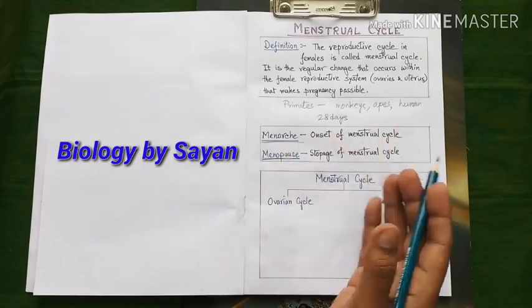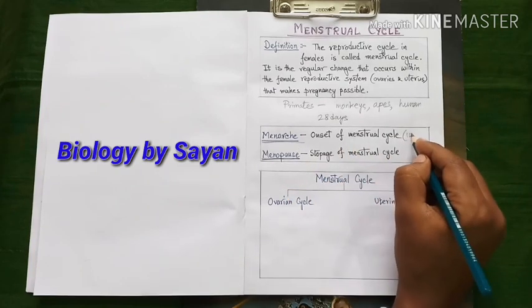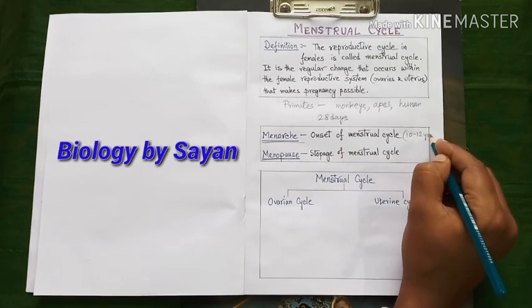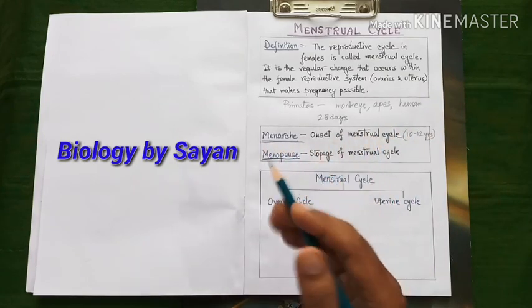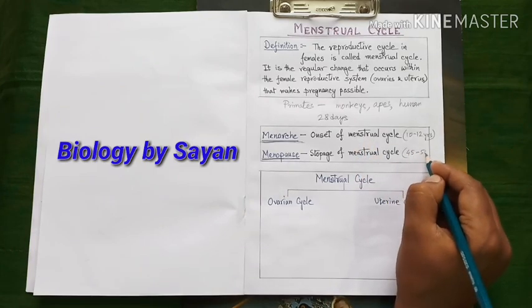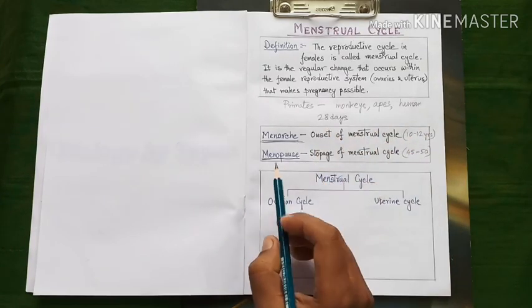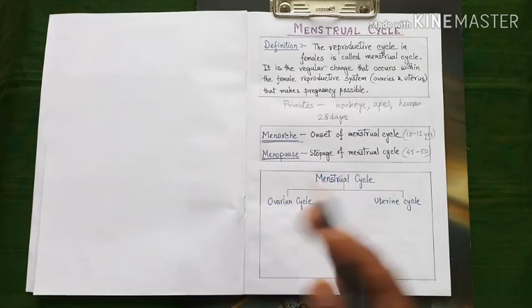The onset of the menstrual cycle, especially at the age of 10 to 12 years in girls, is known as menarche. And the stoppage of the menstrual cycle, especially at the age of 45 to 50 years in women, is known as menopause. So these are two technical terms associated with the menstrual cycle.